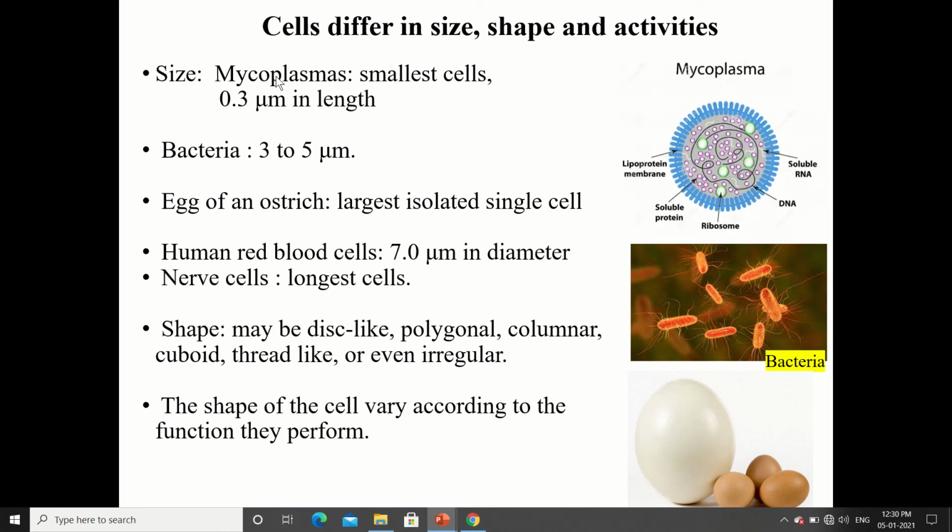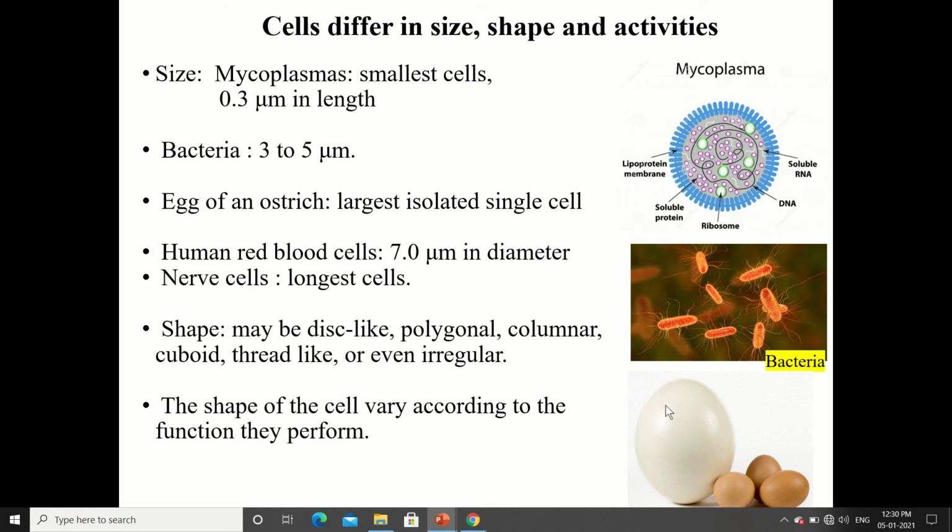Size: mycoplasmas are the smallest cells, 0.3 micrometer in length. Micrometer means 10 raised to minus 6 meter. So you can imagine how small this mycoplasma is. Bacteria are 3 to 5 micrometer in size, so smaller than bacteria are the mycoplasma.